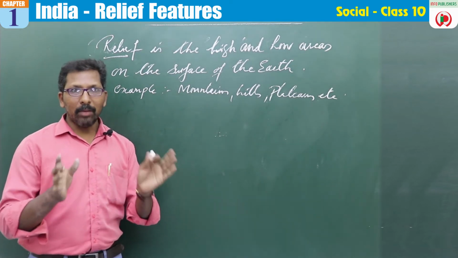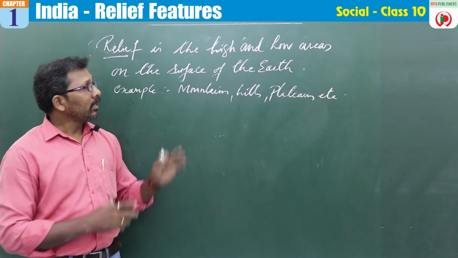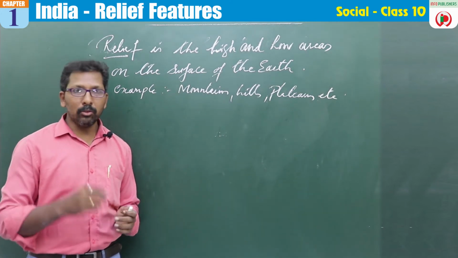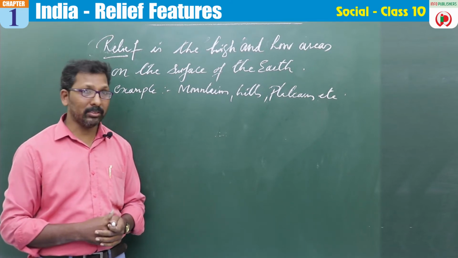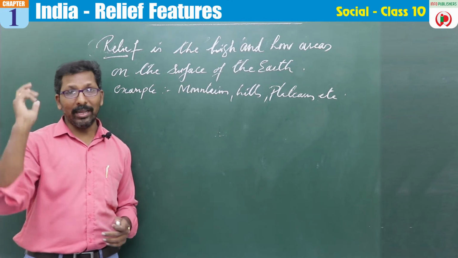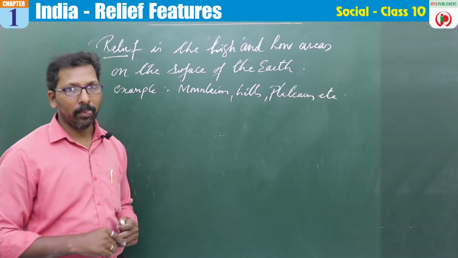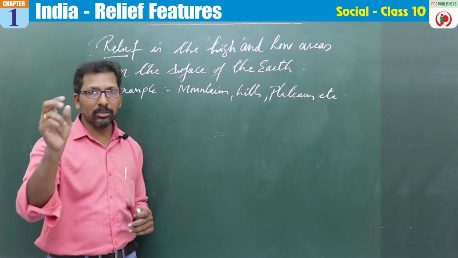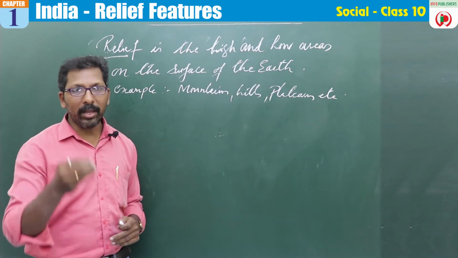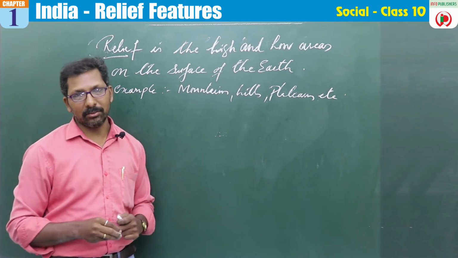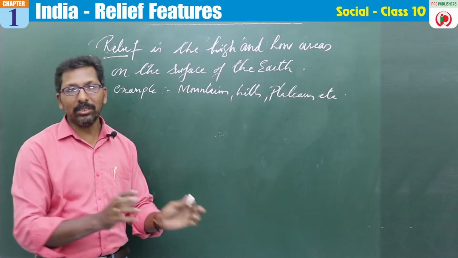Now if I ask you one question, which two places do you want to go to in India? You may choose particular places, such as Ooty, some may say Simla, some may say Delhi. Why have you chosen Ooty? What is the reason? Why have you chosen Delhi? What is the reason? You can write it in your books also. Why have you chosen these particular places to go to in a particular season? What is the reason? You can write.